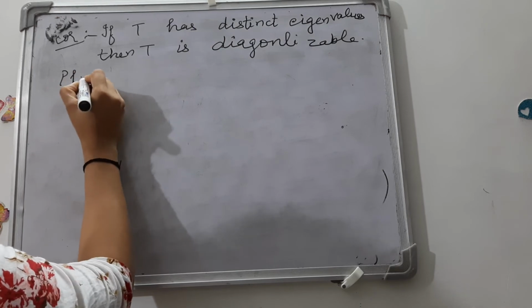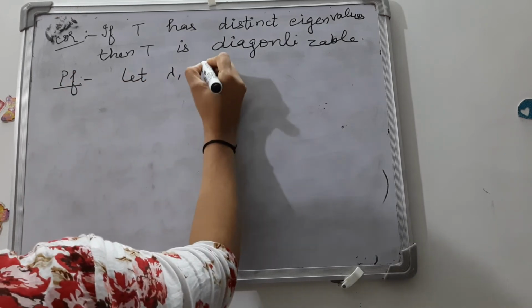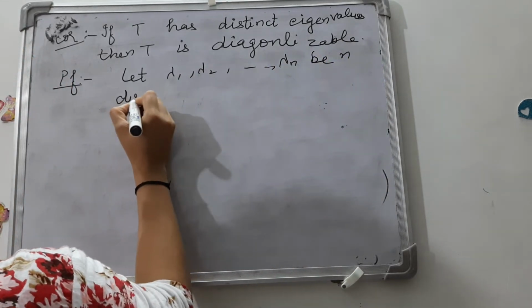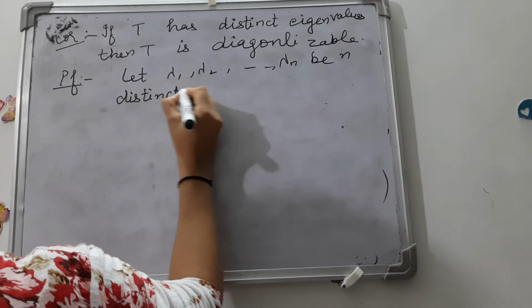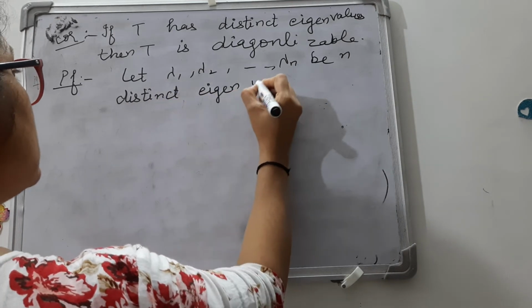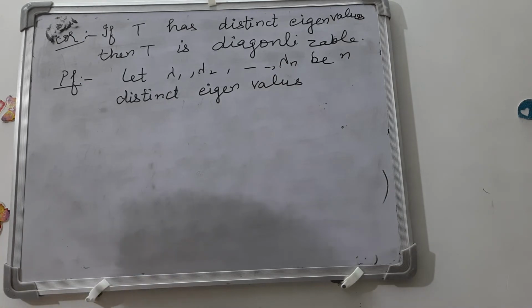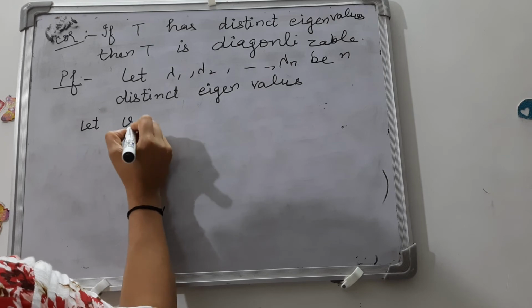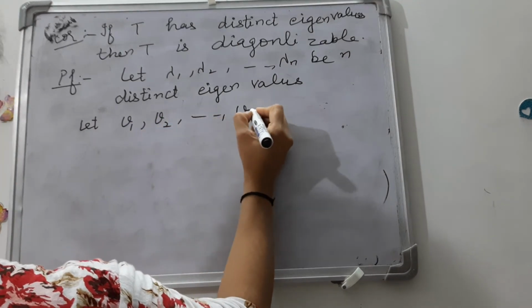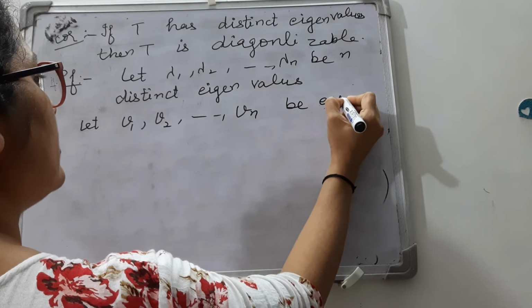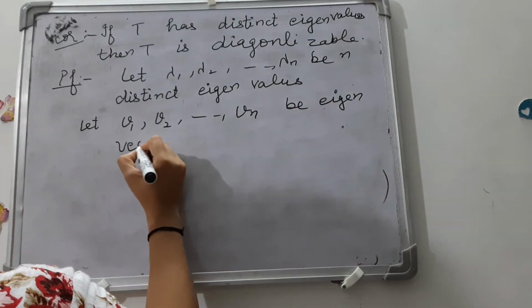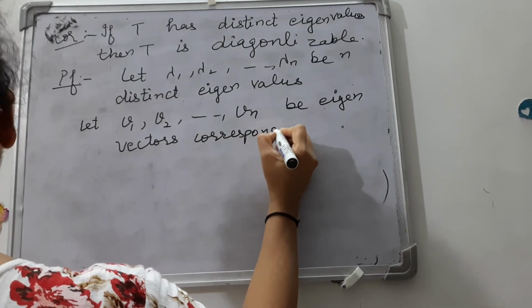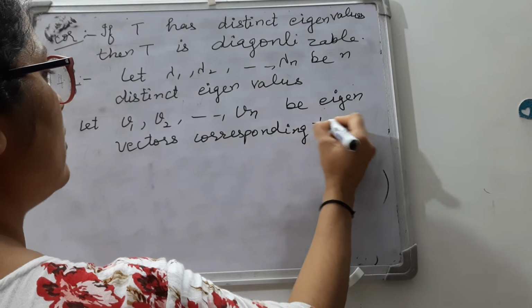Now what is the proof? Let lambda 1, lambda 2, up to lambda n be n distinct eigenvalues. Then let v1, v2 up to vn be eigenvectors corresponding to these eigenvalues.